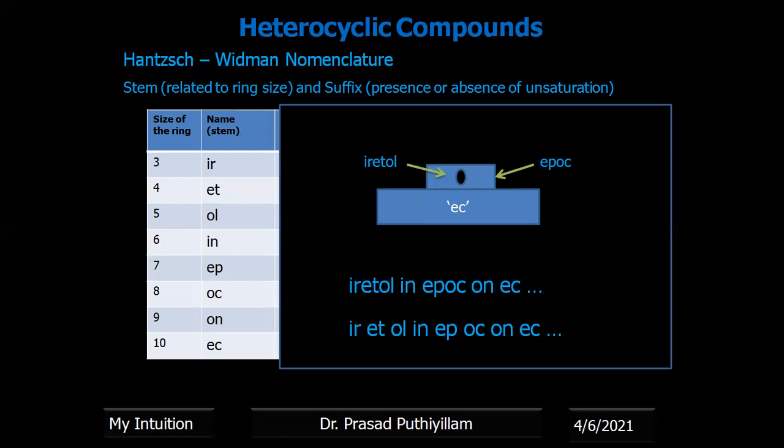Therefore we can say erythritol in epoch on eclairs. The erythritol, the medicine, is kept inside the epoch, which is kept on the surface of the eclairs. Or we can split it into two words each: IRETOL, INEPOC. These are the stem names for the corresponding ring size. For ring size 3 it is IR, for ring size 10 it is EC.